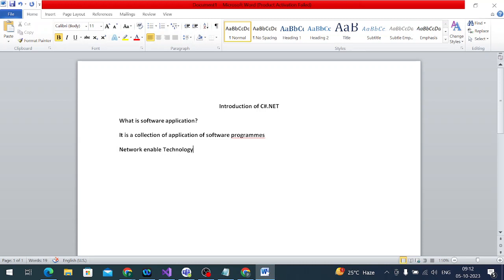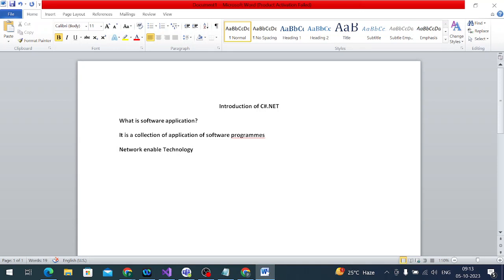That's why it was given the name .NET: it considers all kinds of network enabled technologies in this platform. Such questions are not usually asked by interviewers, but we should at least be aware of why Microsoft selected this name. Am I audible?